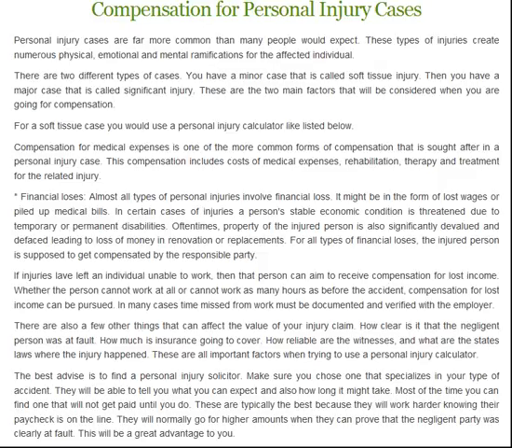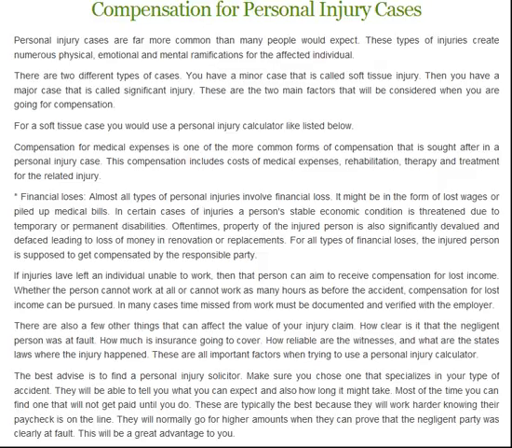You have a minor case that is called soft tissue injury. Then you have a major case that is called significant injury. These are the two main factors that will be considered when you are going for compensation. For a soft tissue case, you would use a personal injury calculator like listed below.